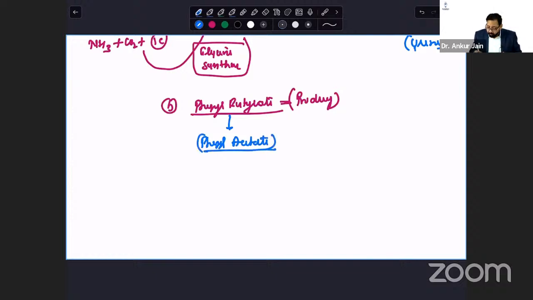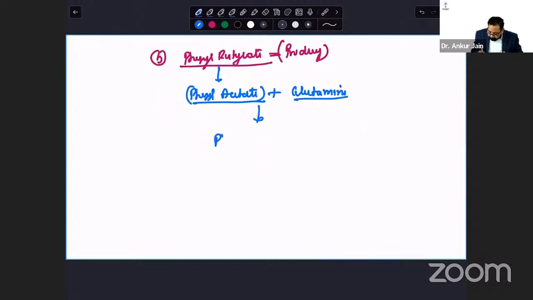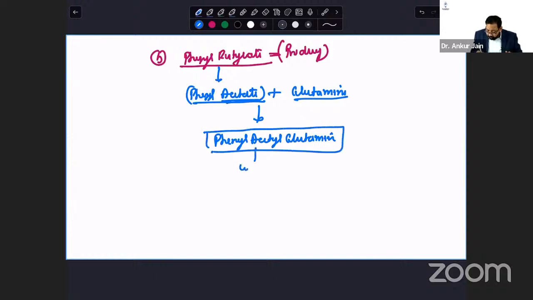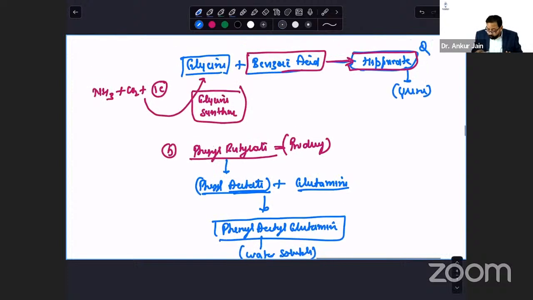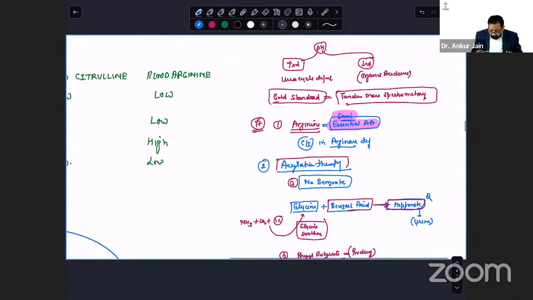Phenyl acetate will bind with glutamine, and it will make phenyl acetyl glutamine. Okay, it is water soluble. So it will be excreted. So in this way, you can treat urea cycle defect.